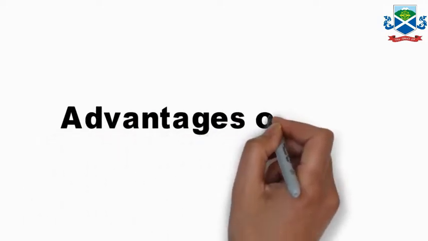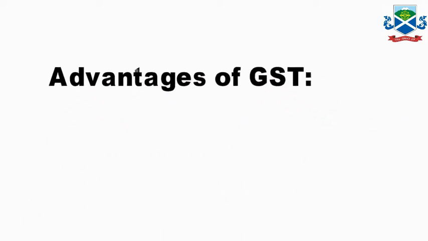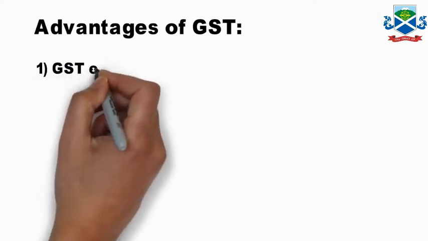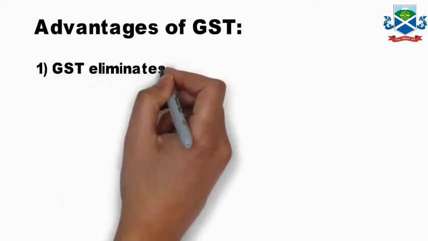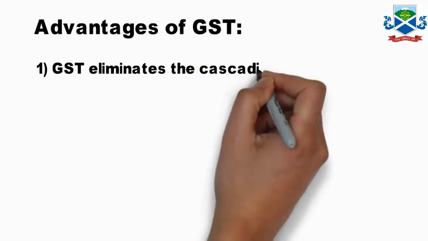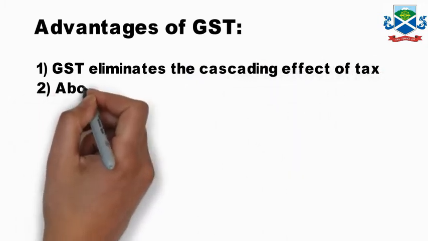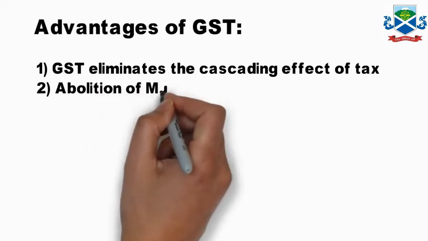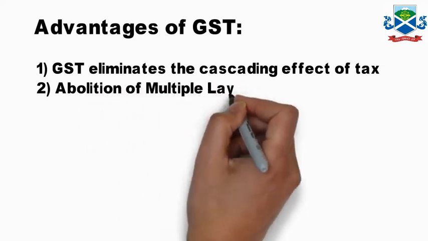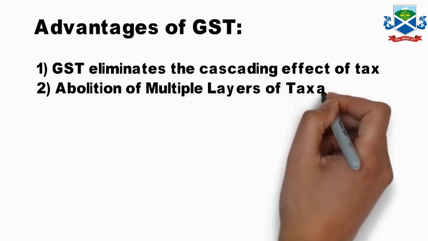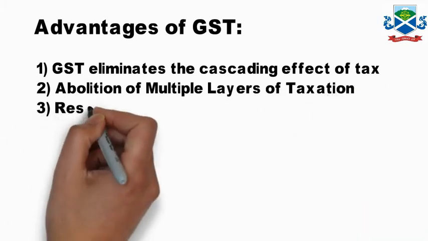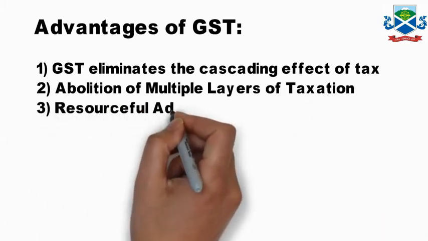Advantages of introducing GST. GST eliminates the cascading effect of taxes. That means tax on tax. Cascading means tax on tax, like interest on interest in compound interest. Over here also cascading means tax on tax. It was there earlier, now it is not there.